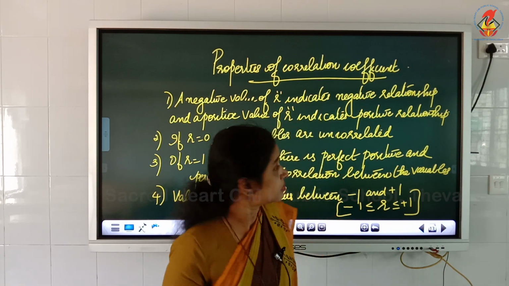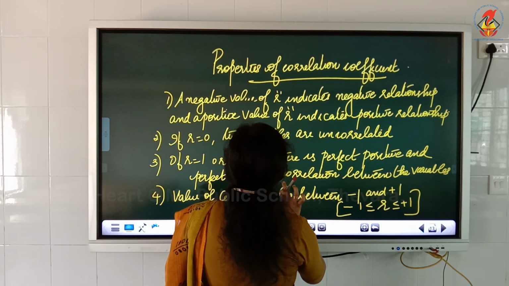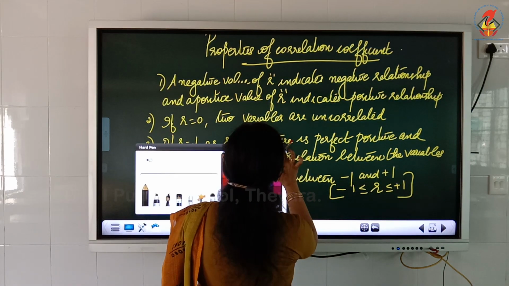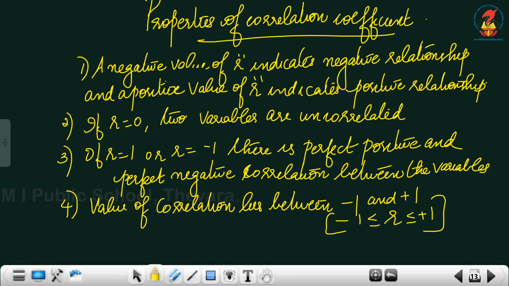Now finally, we will move on to the properties of the correlation coefficient. That is the last topic of this chapter. Now, a summarization of what we have learned. Properties of correlation coefficient: a negative value of r indicates a negative relationship and a positive value of r indicates a positive relationship. If your answer is a negative value, you will write that a negative correlation exists between the variables. If you get a positive value, you write that a positive relationship exists between the variables.